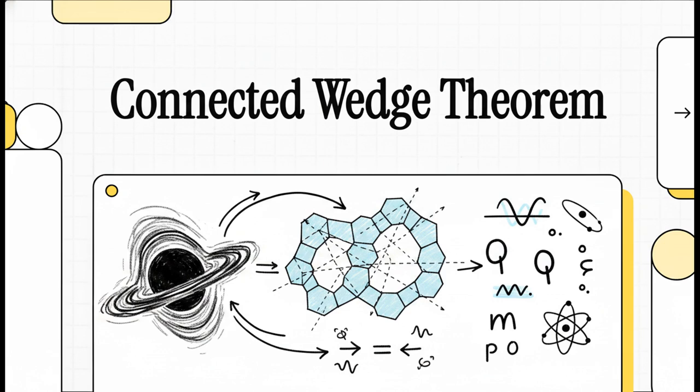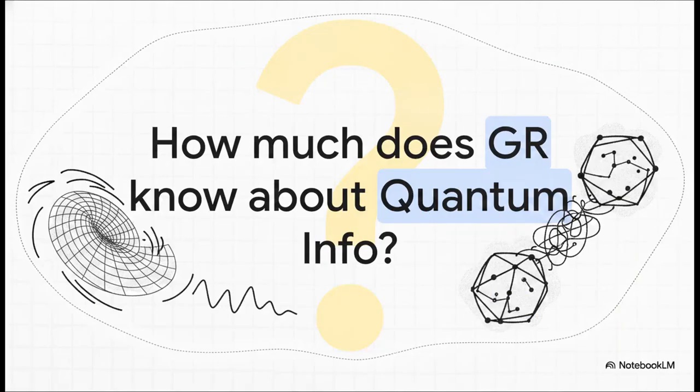We're looking at a framework that tackles this head-on by looking at the very geometry of space-time itself. Now, fair warning, it is dense and highly technical, but if we break it down step by step, the underlying logic is just beautifully clear. So let's jump right into the core question driving all of this. How much does general relativity actually know about quantum information? Because this is the centerpiece of the whole puzzle.